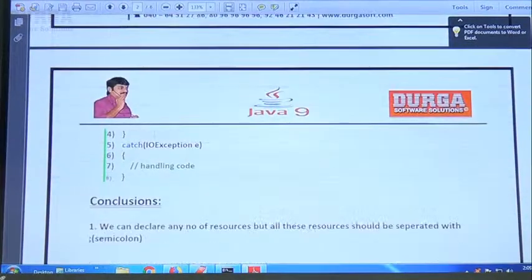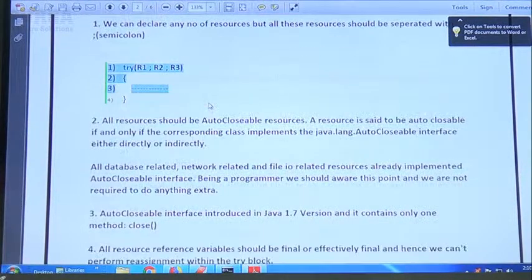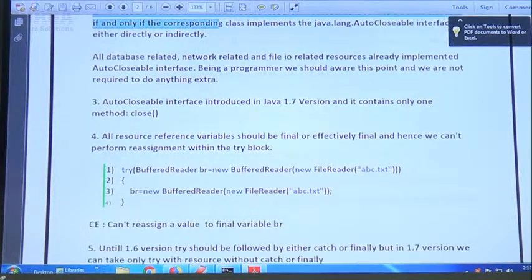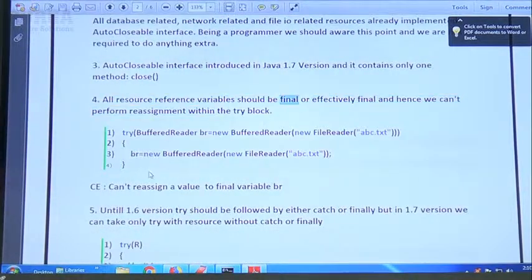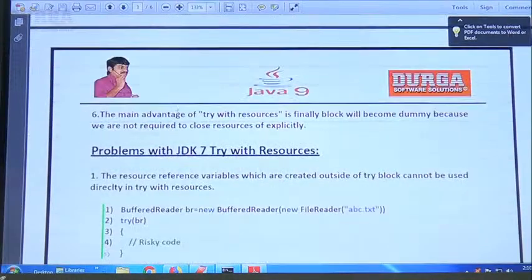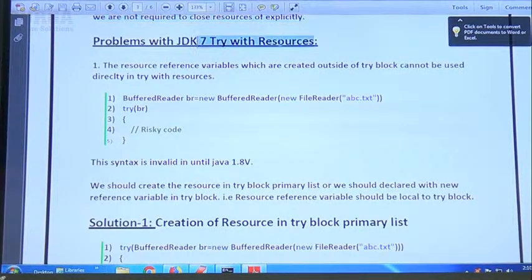Yes, the try block, sir, is like this. Next, conclusions, right? We can take multiple resources. Next, all the resources should be auto-closable. Next, all resource reference variables should be final. Within the try block, we cannot perform reassignment. Next, try without catch or finally is valid syntax from 1.7 version. Sir, this line is a very important line. The main advantage of try with resources is that the finally block will become dummy because we are not required to close the resources explicitly.